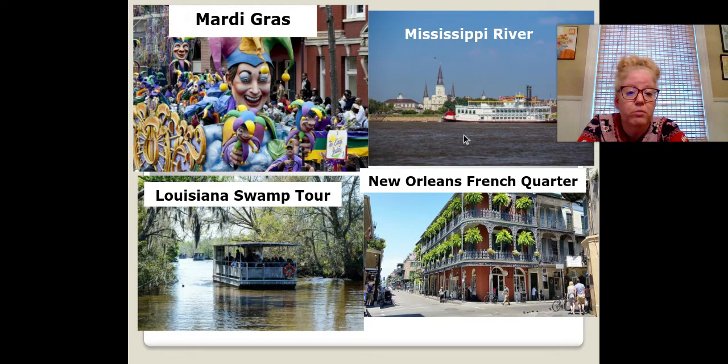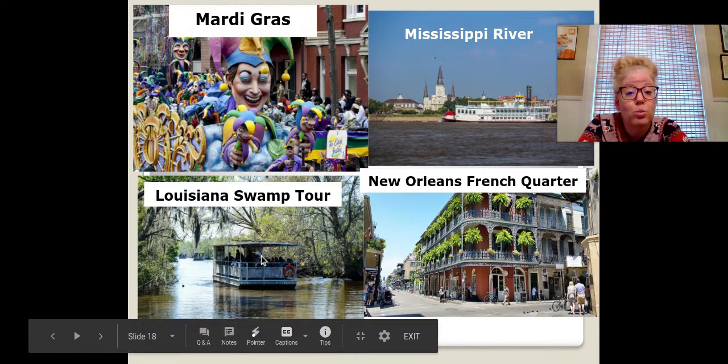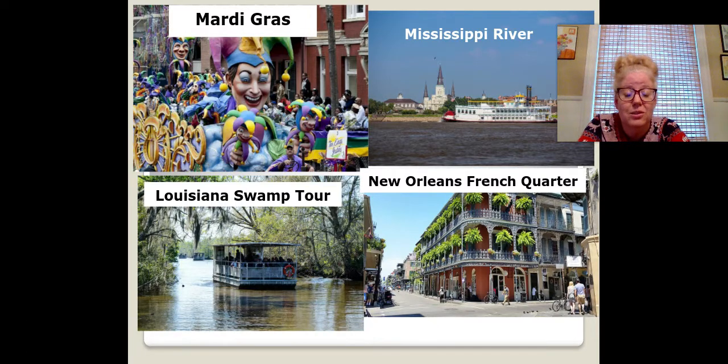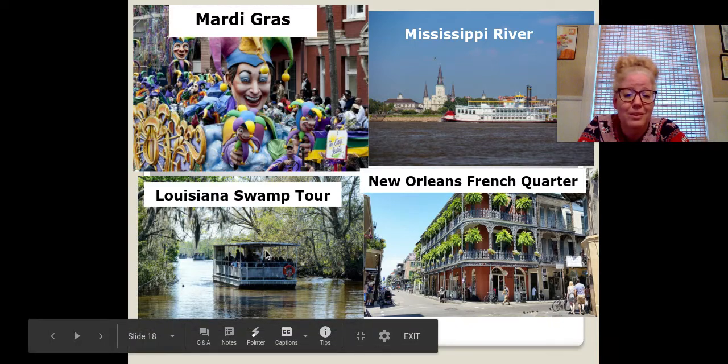The Mississippi River runs through Louisiana. You can take a steamboat ride. The Louisiana Swamp Tour, if you want to take a look at the swamps. I don't know that I'd go on that because I'm very afraid of alligators, so I'm not sure that I would go on that tour. And also in New Orleans, the French Quarter. This is called the French Quarter, and the buildings and architecture are very, very beautiful.